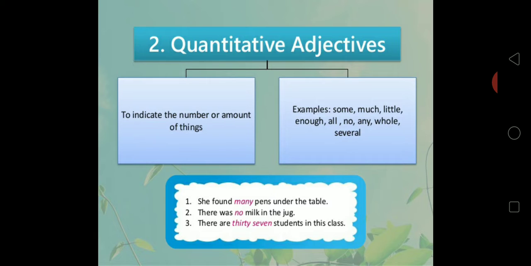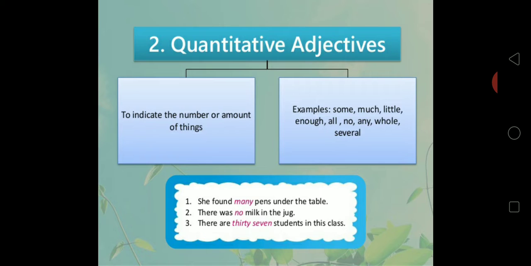Next we move on to quantitative adjective, that is adjective of quantity in your book. They denote how much of a thing is meant. They indicate the number or amount of a thing. Here you can also use the number also. How? You can use the numeral adjective of your book talking about quantity. All right. So examples like some, much, little, enough, all, no, any, whole, several. This quantitative adjective has been combined together with your numeral adjective and adjective of quantity and has been used.